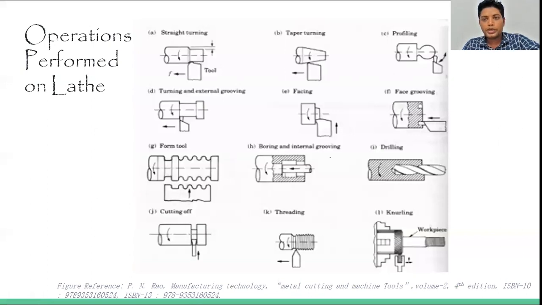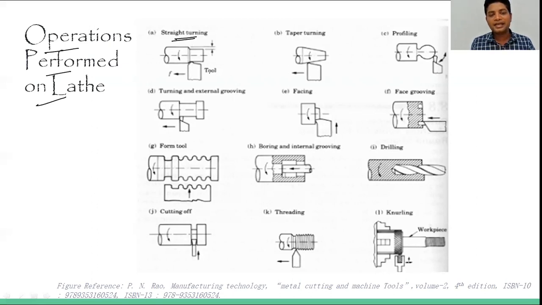Okay, so let's move to the next one. That is operations that can be performed on the lathe machine. To perform different types of operations, we have different types of tools as well. Sometimes many operations can be conducted with a single point cutting tool itself, so there is no need to go for other tools. First let's see what operations can be performed and what tools are required for different operations.